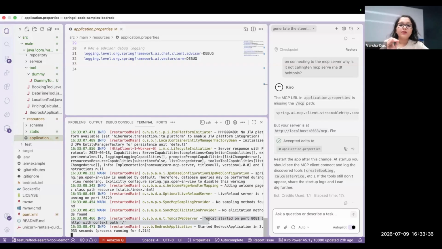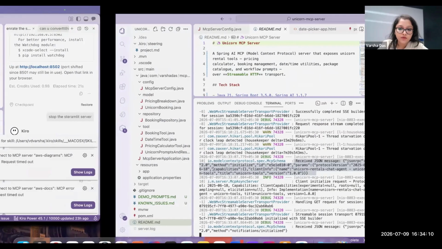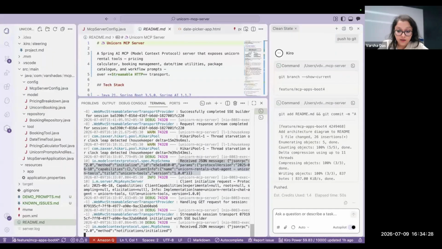So what is going to happen is, I am going to ensure by showing you the logs, first, let me show the logs of how this client and server is connected. Highlighted lines, if you see that, method initialize, protocol version, client info, unicorn rentals chat client, the one which was shown over there. See over here, the name is unicorn rentals chat client. And it has done the initialization, and you can see that this has a different session ID as well. So the MCP inspector has a different session ID. This one has a separate session ID. Now let me go to 8081 port where the MCP client 1 is running.